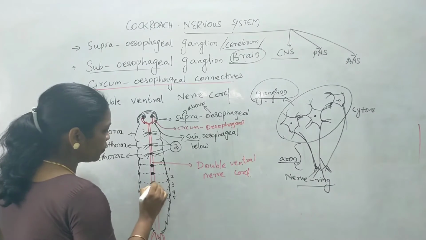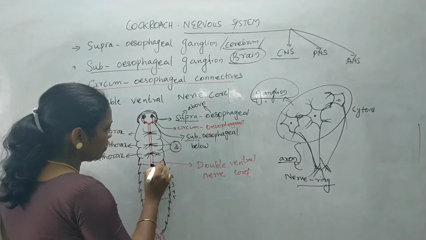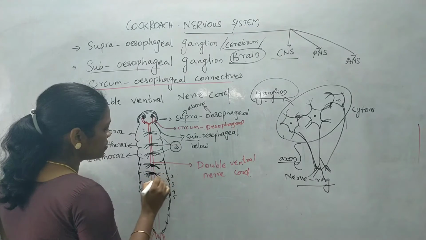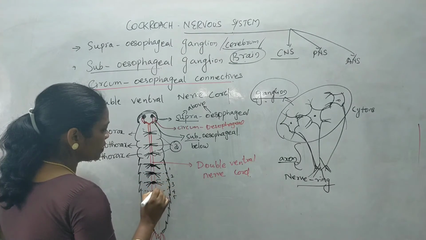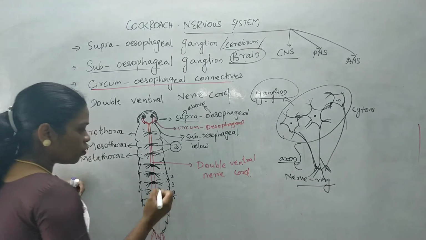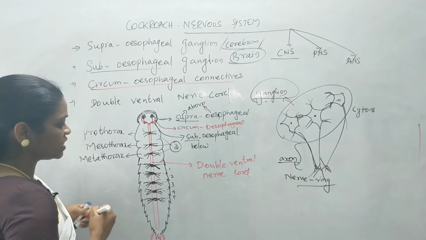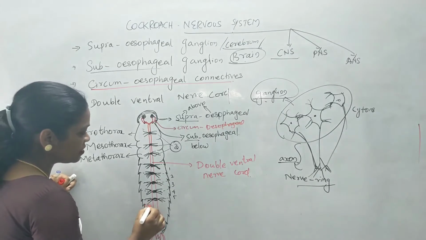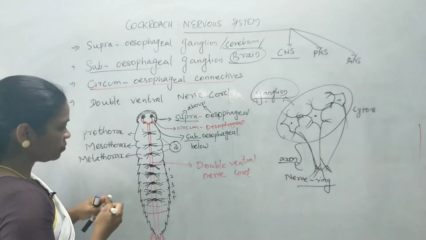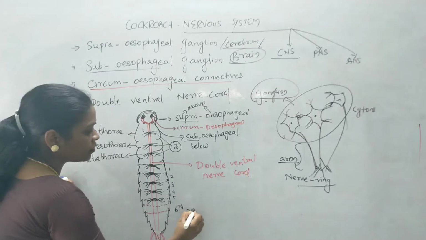You can find these on the first 5 abdominal segments, and they give rise to nerves that supply the body regions of the organism. So you can find segmentally arranged ganglia even in the abdominal region. There is one more ganglion, which is the largest one, present behind the 7th segment. Imagine it is the 6th segment of the organism. The 7th segment has one more ganglion, that is the 6th abdominal ganglion.